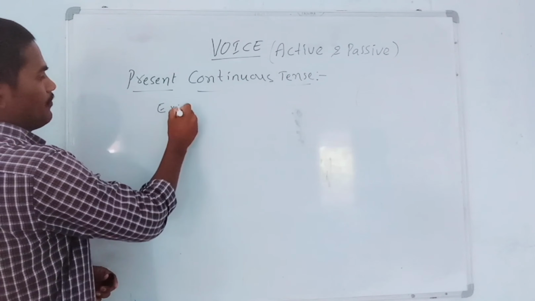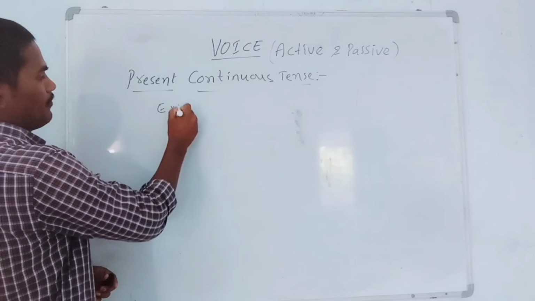After was, in continuous tenses only this will happen. So, a book was. After this we have to write being. In present continuous or past continuous, we have to write being after the helping verb in the passive form. Okay, a book was being read by me. So it is passive form. Okay, I hope you can definitely understand everything.